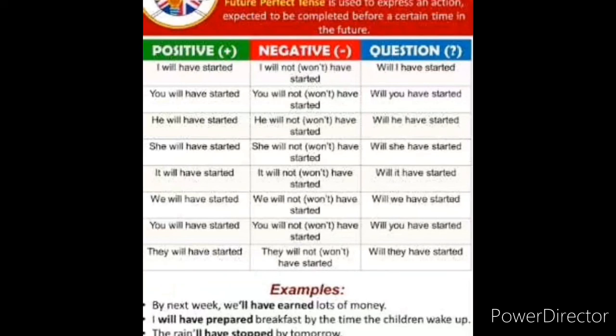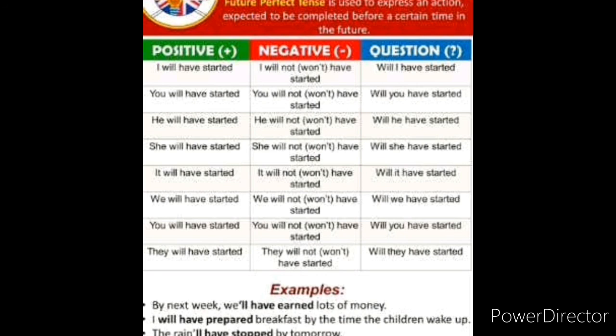These are all the rules. For positive, you have to add: I will have started. For negative: I won't have started. For a question: will I have started? For example, by next week we will have earned lots of money. We don't know the exact time, but in the future it will happen, right? You know that it will happen, so you are adding this into the future perfect tense.